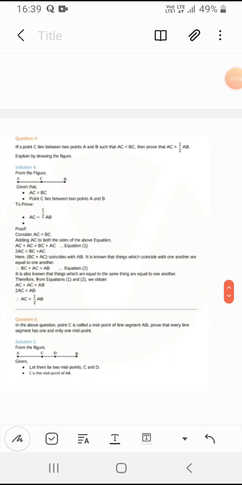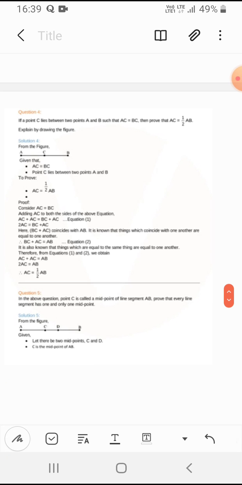Next is the fourth question: if a point C lies between 2 points A and B such that AC is equal to BC, then prove that AC is equal to 1 by 2 AB. We have to prove that. So like this one, put a line there, AB, and in the middle of that, C. So they are saying AC is equal to BC, and we have to prove that AC is equal to 1 by 2 AB.